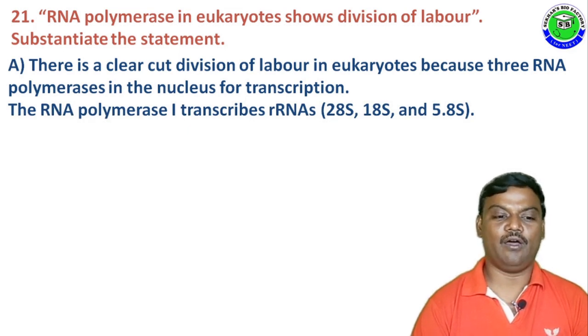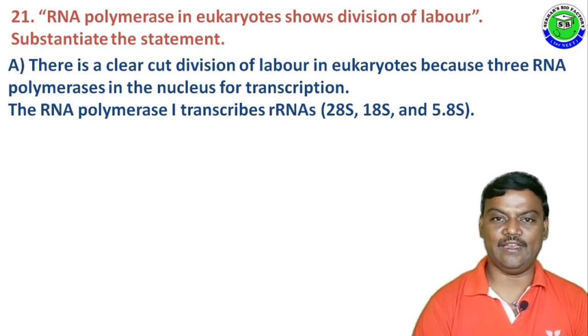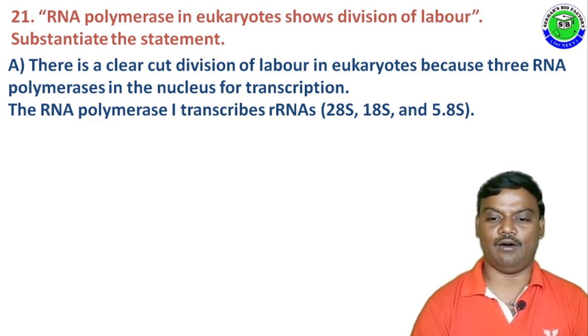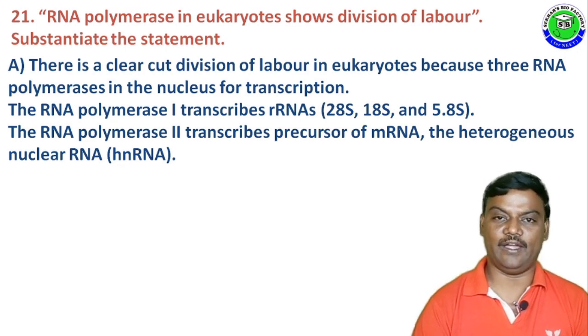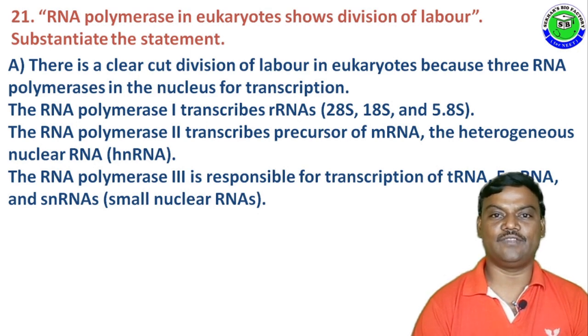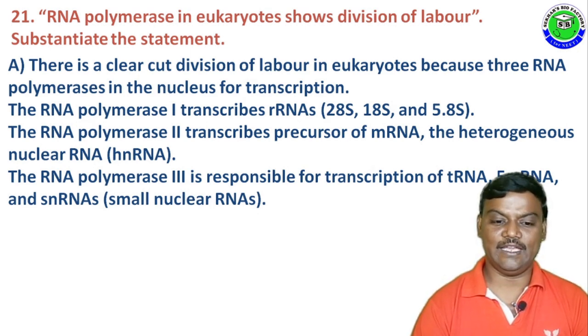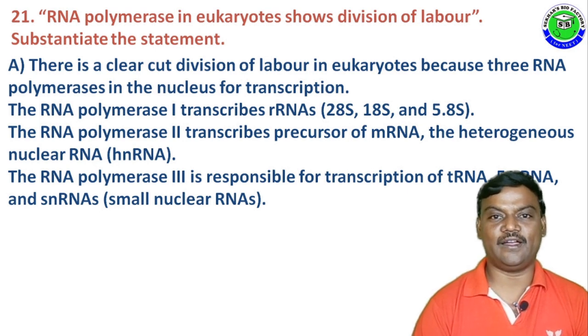In this, RNA polymerase 1 transcribes rRNA: 28S, 18S and 5.8S rRNA molecules. RNA polymerase 2 transcribes precursors of mRNA, or heterogeneous nuclear RNA called hnRNA. And the third enzyme is RNA polymerase 3. It is responsible for transcription of tRNA, 5S rRNA and snRNA, the small nuclear RNA molecule, so that in eukaryotes there is a clear-cut division of labor.